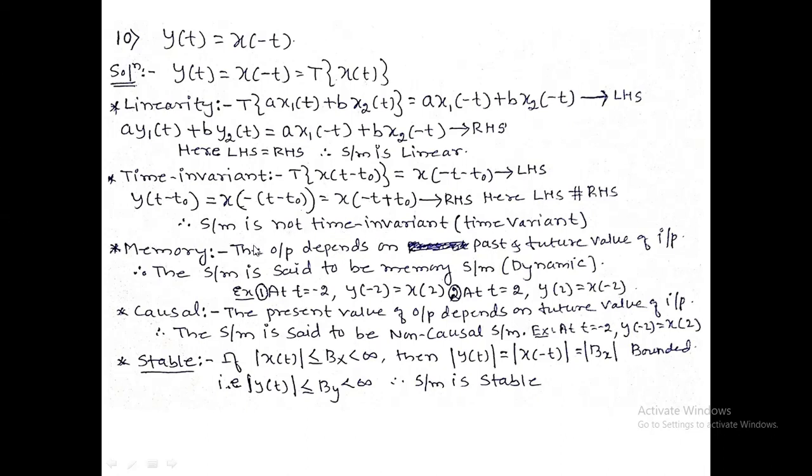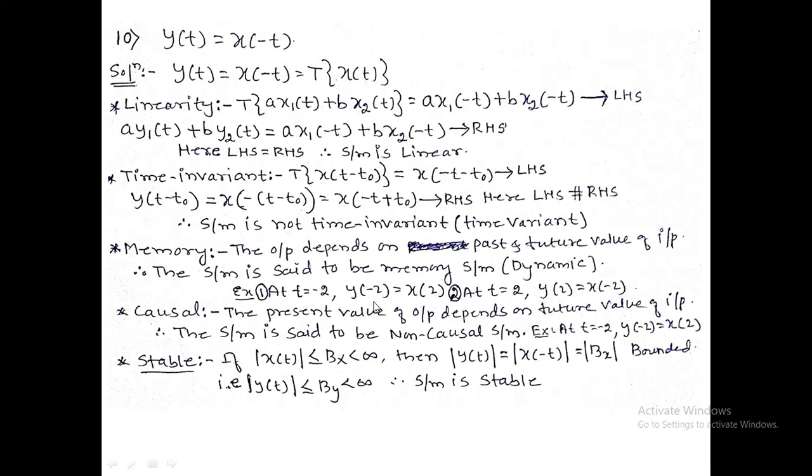Come to memory or memoryless. The output depends on past and future values of the input. Therefore, the system is said to be a memory system. The present value of output depends on past and future values of the input. Example, at t equals minus 2, y of minus 2 equals x of minus 2 plus 4, sorry, not minus 4. At t equals minus 2, y of minus 2 equals x of minus into minus plus 2. Therefore, y of minus 2 equals x of plus 2.